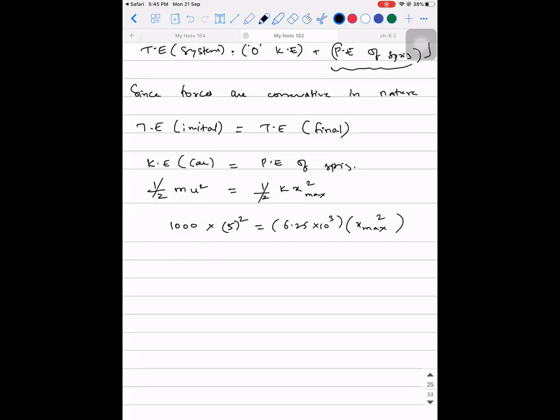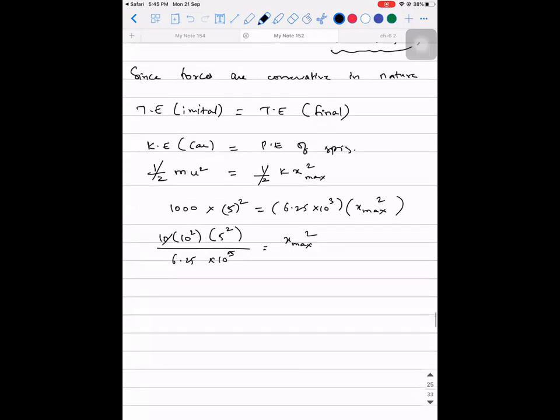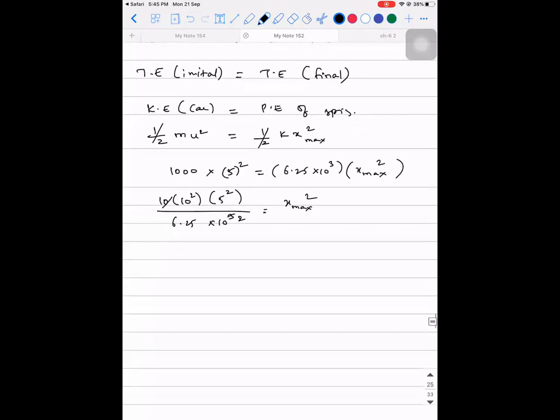So 10 into 10 square into 5 square divided by 6.25 into 10 power 3 is equal to x max square. Okay, I'm cancelling. Observe how I'm going to solve. So x max is equal to, I'm taking square root on both the sides. Square root of 10 square, 10.